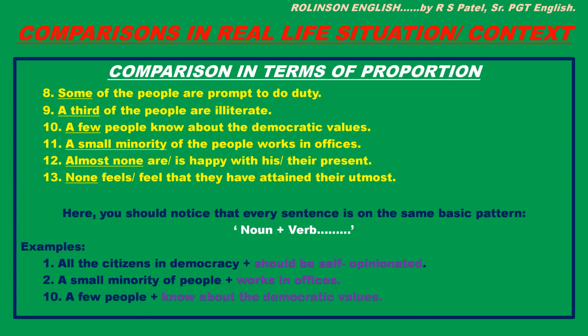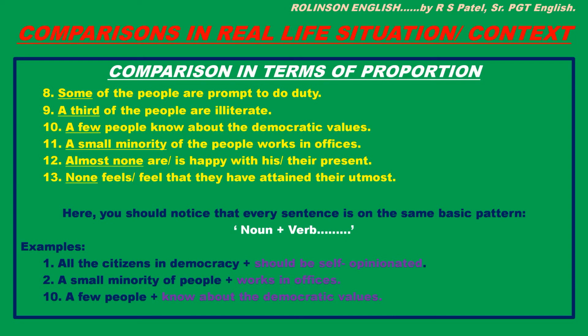Now, here you should notice that every sentence is on the same basic pattern. What is the basic pattern of sentences? Noun plus verb. Okay? See the examples. Example number 1 above. All the citizens in democracy. This is the noun phrase. Then a verb is added to it, and this has become a sentence. Should be self-opinionated. See, a verb with modal.